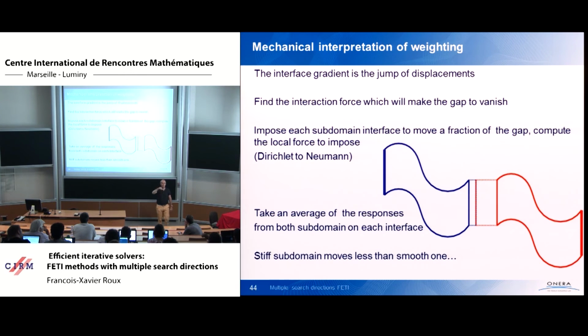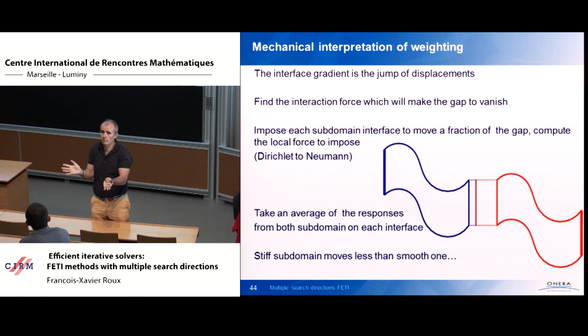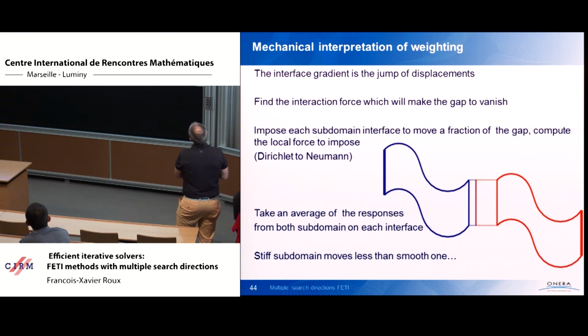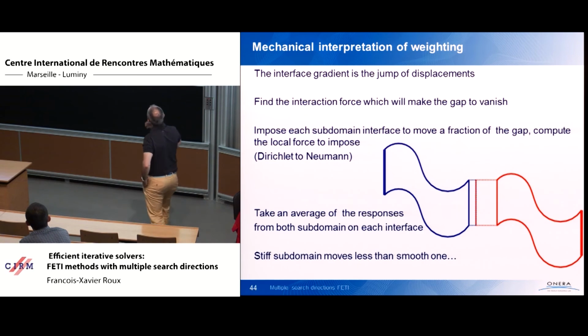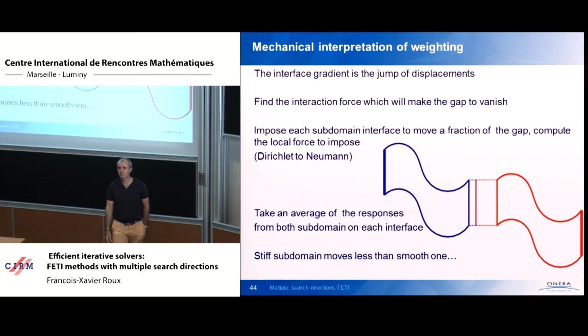The inverse problem consists in finding the interaction force that will make the jump vanish. If you compute this force, you have solved the inverse problem, so you have solved the problem. So now, the idea of the Dirichlet preconditioner consists in saying, I impose on each subdomain to make a part of the way in order to fill the gap.